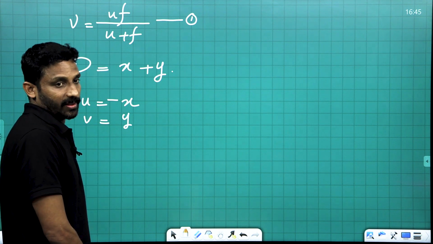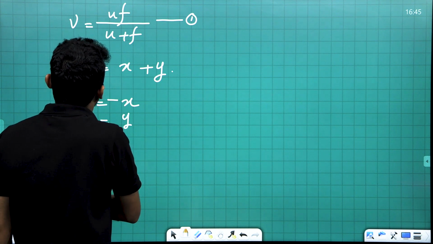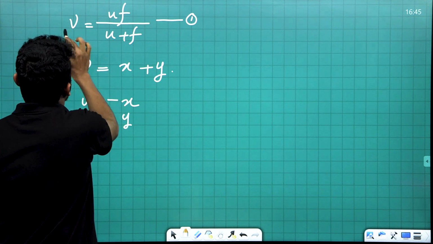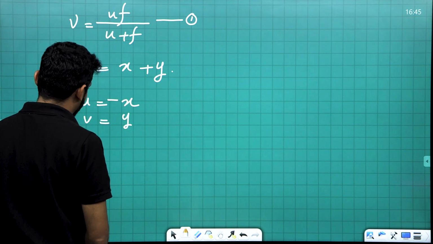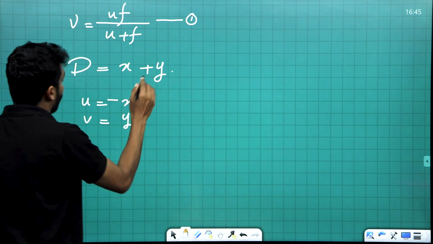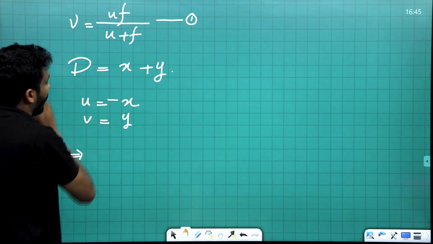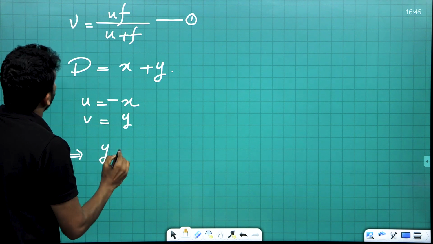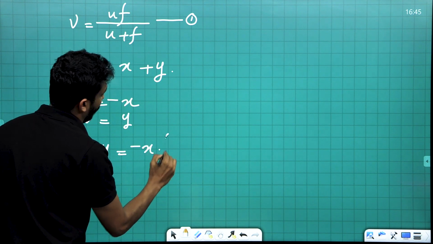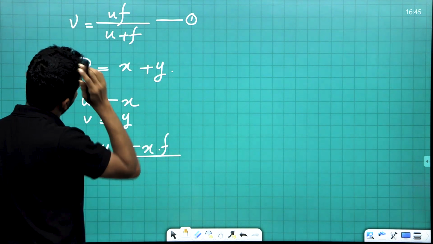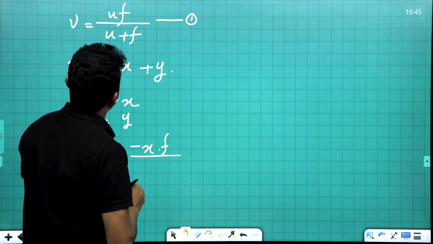Then we can substitute here. v is equal to y and u is equal to minus x. From this equation 1, we are placing into equation 1: v is equal to y, which is minus x into f divided by minus x plus f.